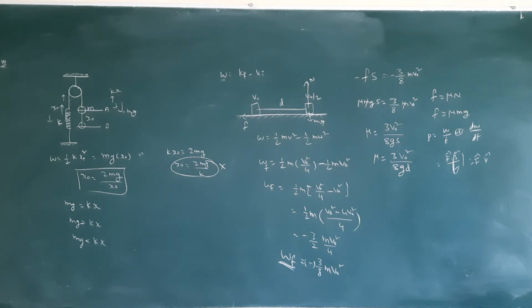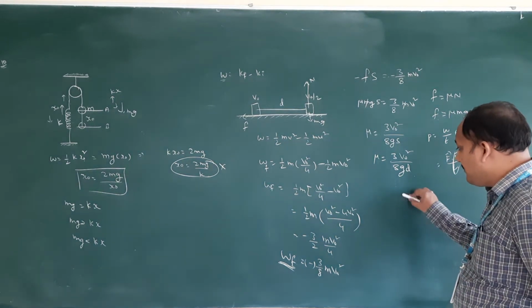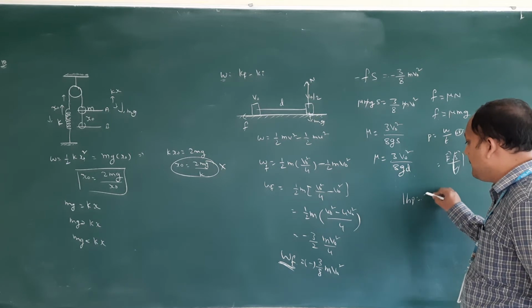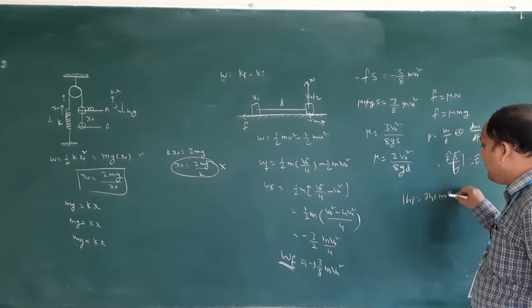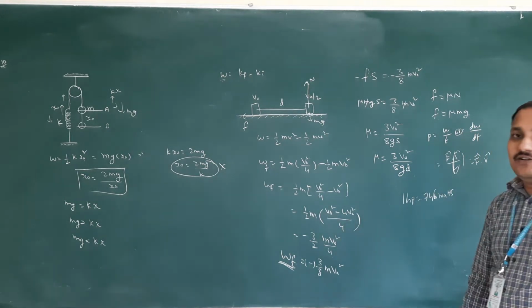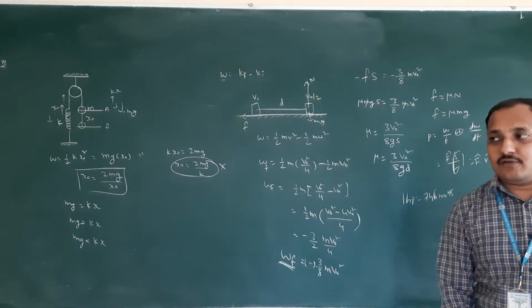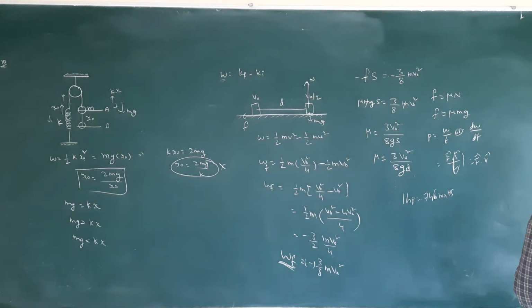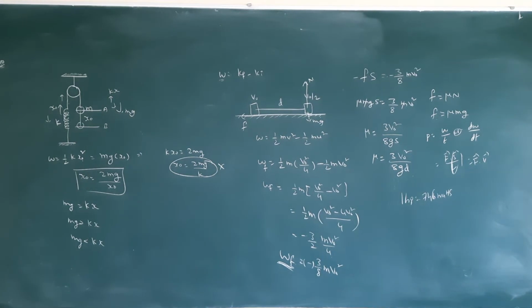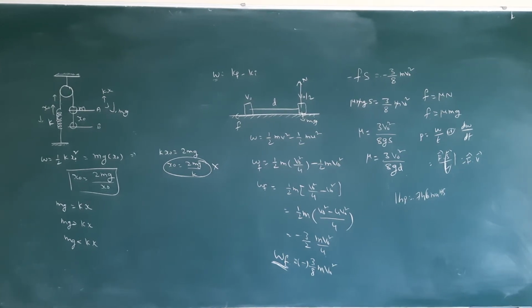About the unit, 1 horsepower is equal to 746 watts. Till today we use power in terms of horsepower, meaning a horse has that much power, isn't it? So that is about power. Now let's see example 12.